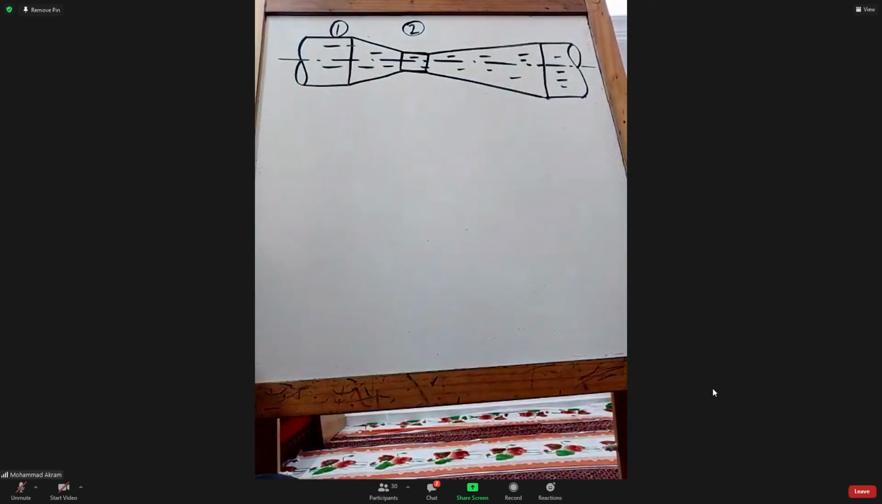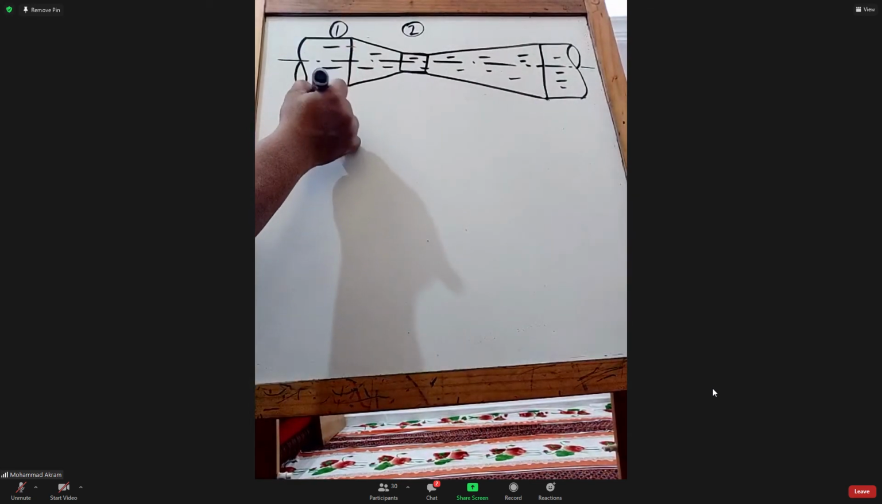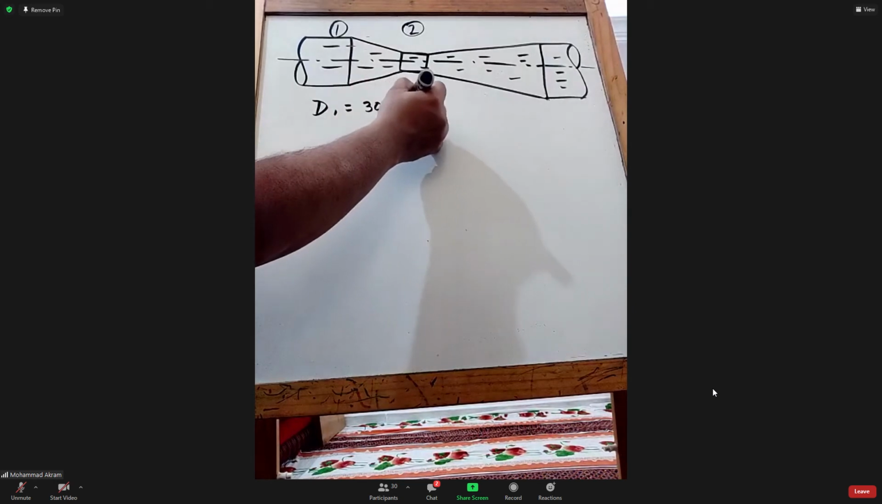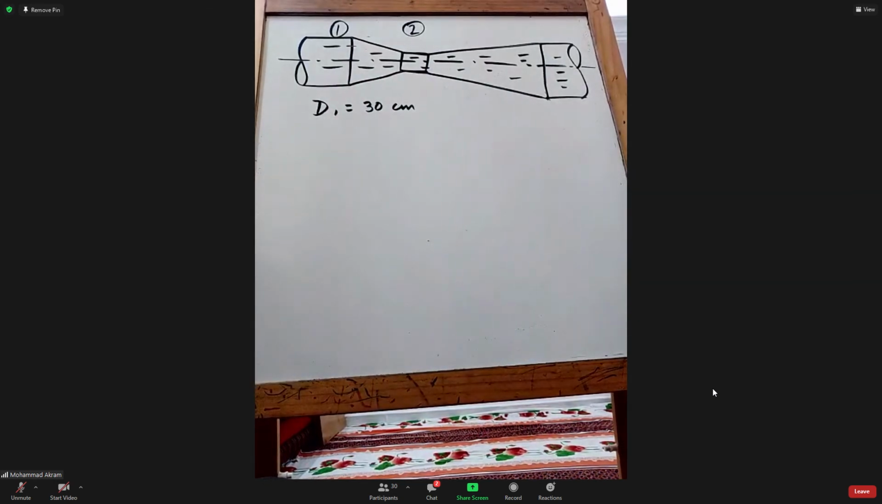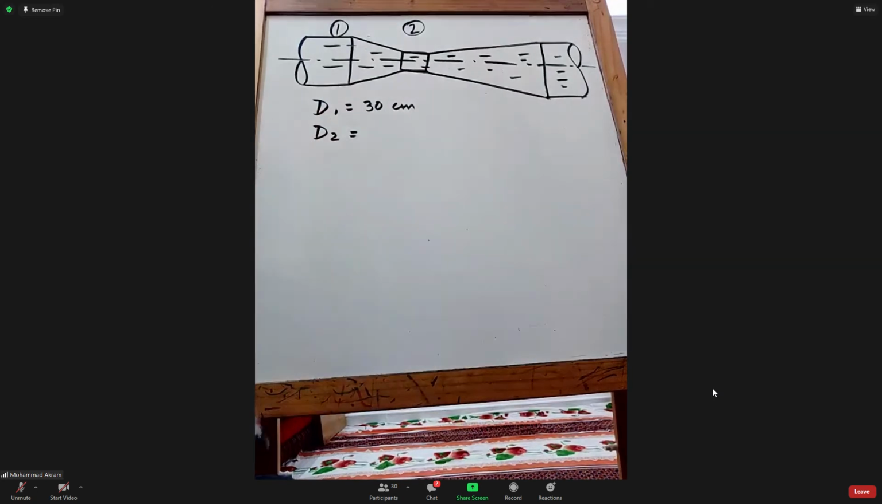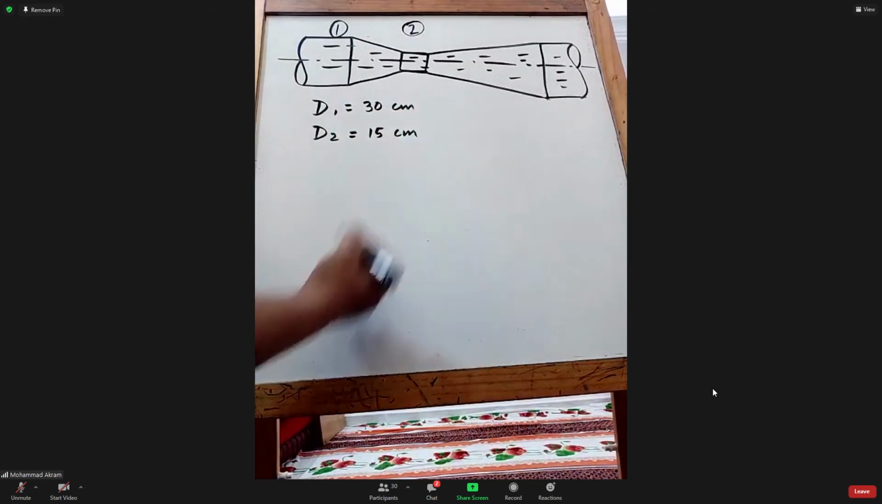It is given that the diameter of the convergent section, that is at 1, is equal to 30 centimeters. That is the diameter of the pipe. And what is the diameter of the throat section? 15 centimeters, that is D2.